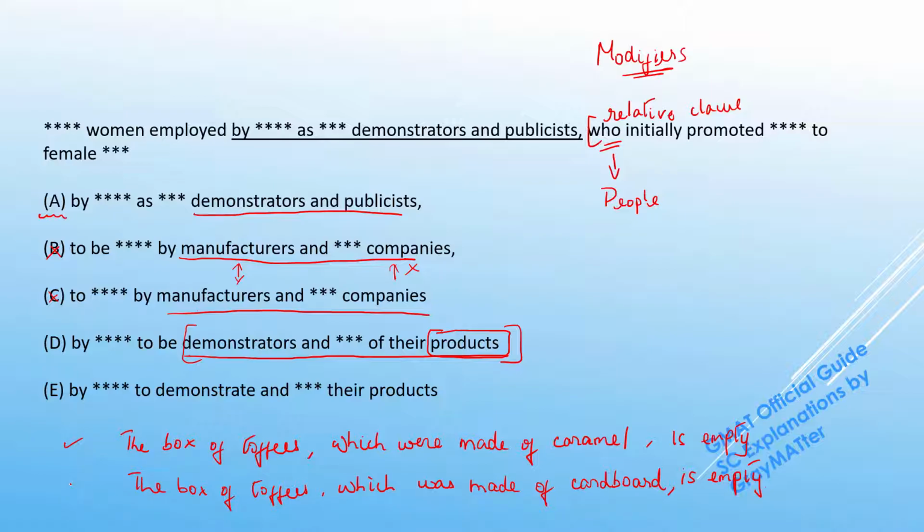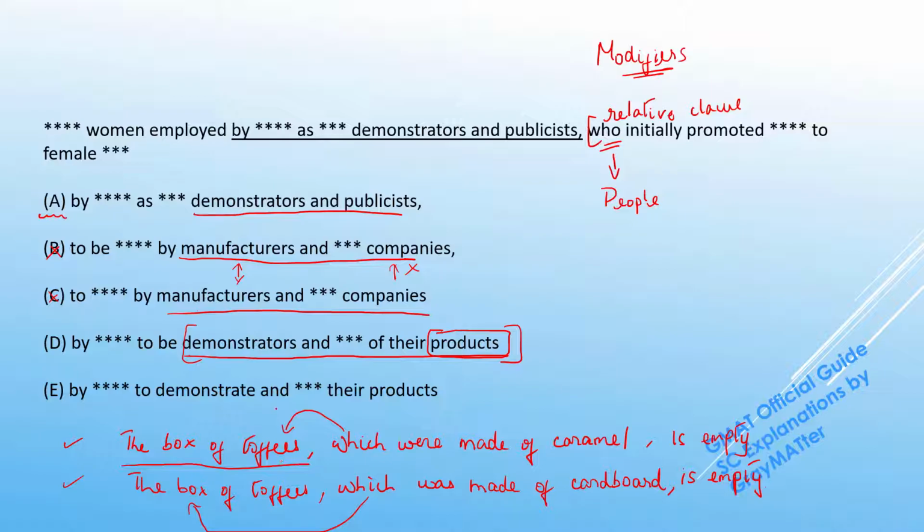Now both these sentences are perfectly fine because this is a prepositional phrase, the box of toffees. Now we should not be quick to judge that the noun that is immediately before the which is toffees, and toffees are made of caramel, so that makes sense, so this must be the right one. But that's not the case. As I said, in a prepositional phrase, the relative clause can refer back to any noun, and that depends on the logic of the relative clause.